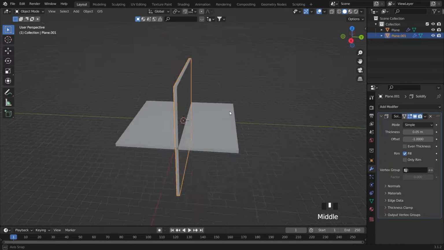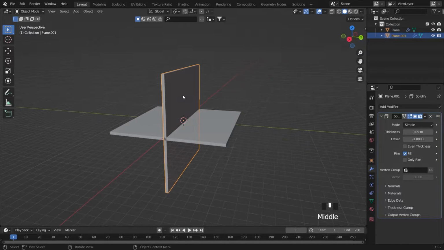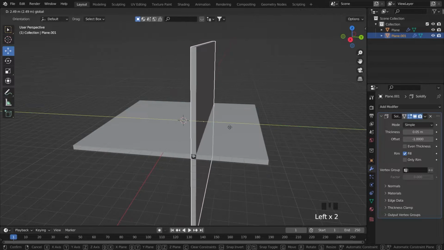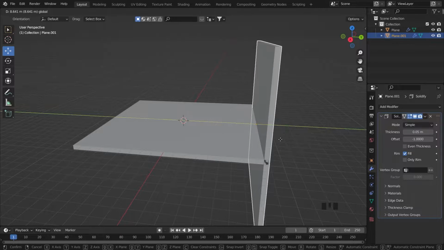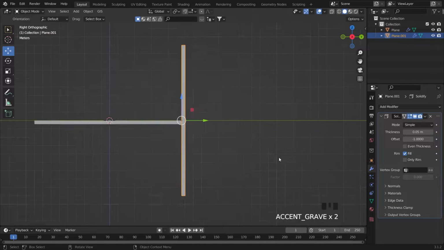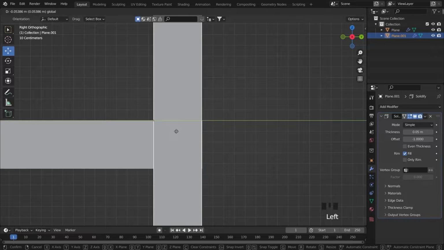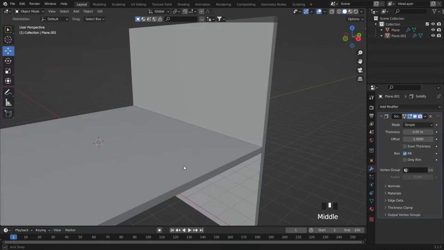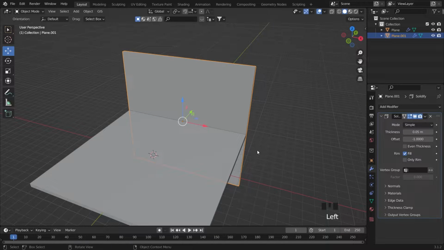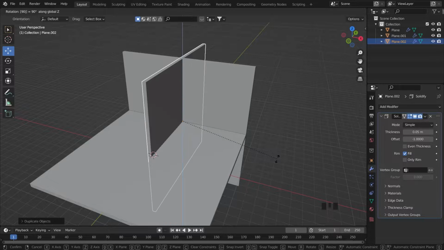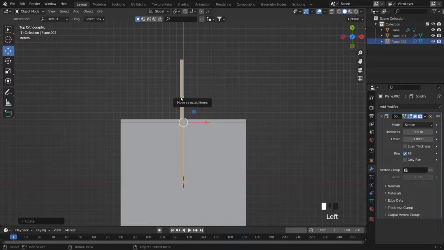Okay, and the object totally will be like this. Not total, just this one will be like this. And then we will move this to the back like this. Yep, like this. R Z 90. So it will look like this.